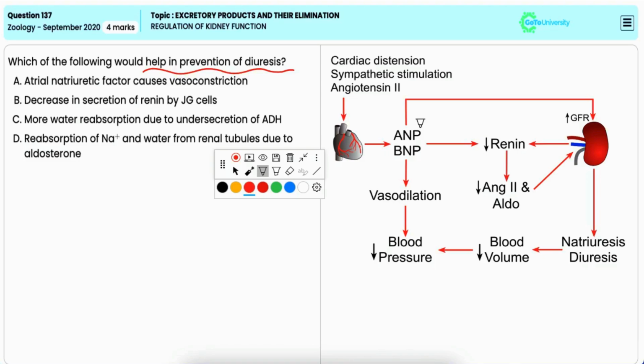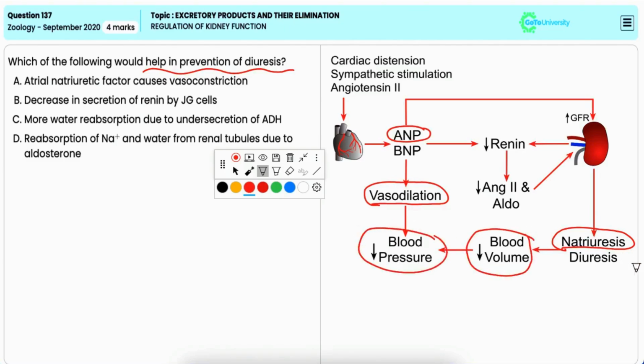Atrial natriuretic factor or peptide, that is ANF or ANP, is a hormone secreted by the walls of the heart that promotes vasodilation and increases sodium excretion, that is natriuresis, from the kidneys. It actually acts to reduce the blood volume and the blood pressure, leading to increased diuresis and not preventing it.